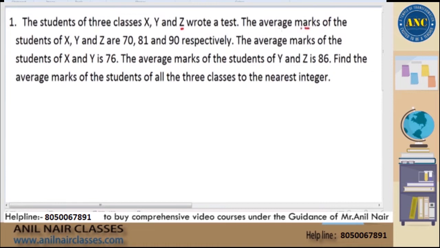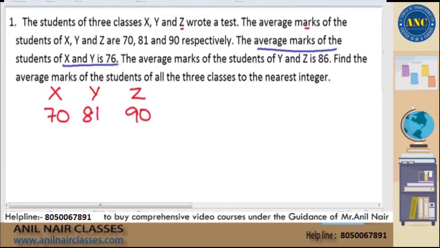The average marks of X, Y and Z are 70, 81 and 90. They are also saying that the average marks of X and Y is 76, and the average marks of Y and Z is 86.